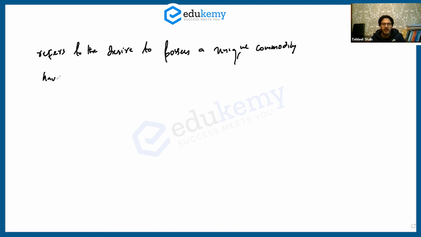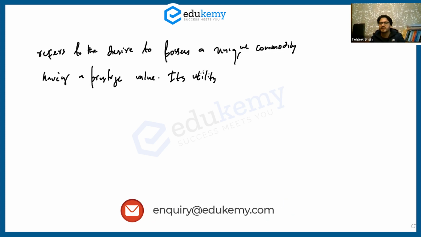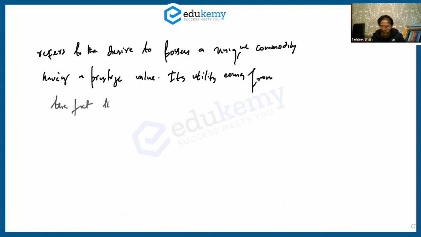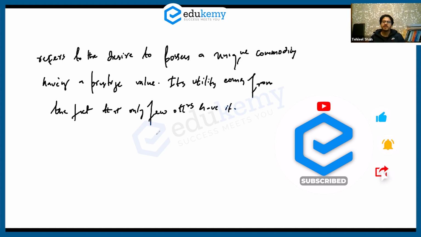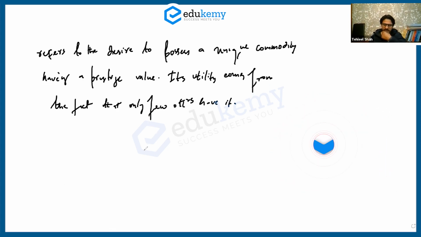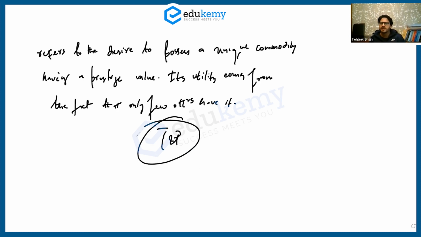Snob effect refers to the desire to possess a unique commodity having a prestige value. Its utility comes from the fact, utility यानी इससे जो satisfaction मिल रही है आपको, its utility comes from the fact that only few others have it. Okay, so this is your snob effect that changes the tastes and preferences. और taste और preference change होगा, demand curve shift हो जाएगा.